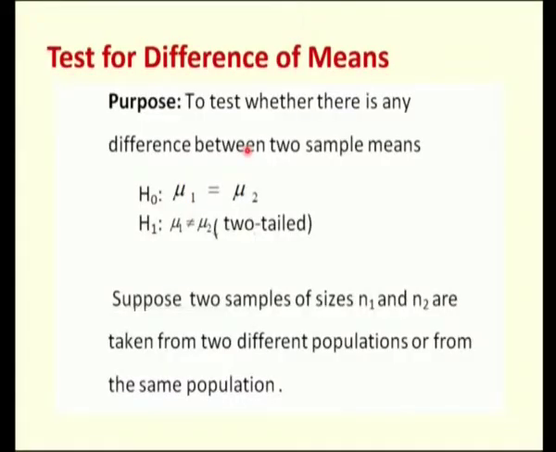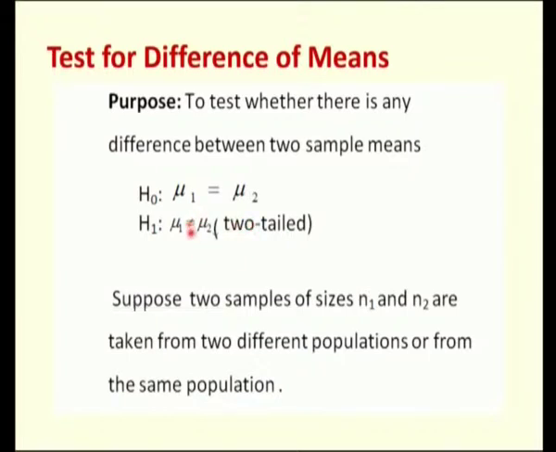The purpose of this test is to test whether there is any significant difference between 2 sample means. That means I am going to take 2 samples from a population and test whether there is any significant difference between those 2 means. In that case my null hypothesis will be mu1 is equal to mu2, that is, my sample means come from the same population. My alternative could be either a 2-tailed test or a 1-tailed test. We have already seen in my previous lecture what is a two-tailed and what is a one-tailed test.